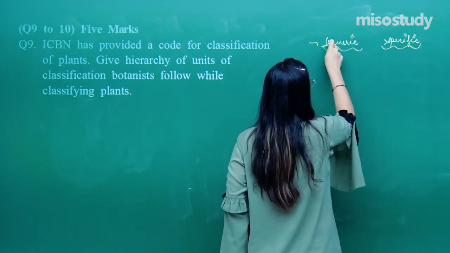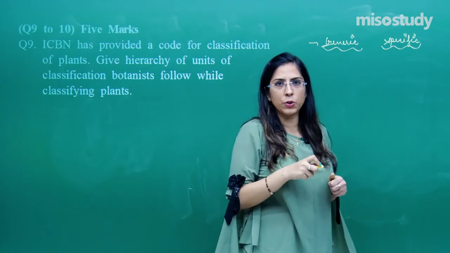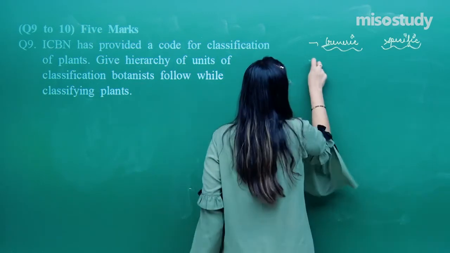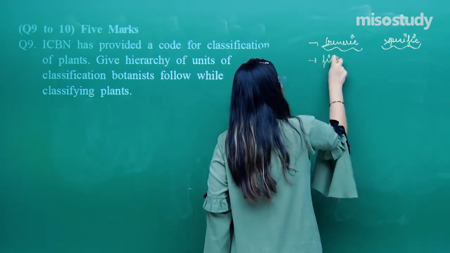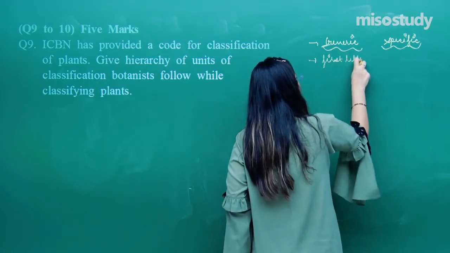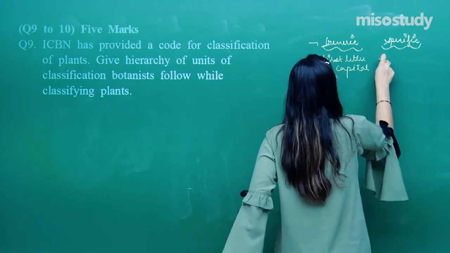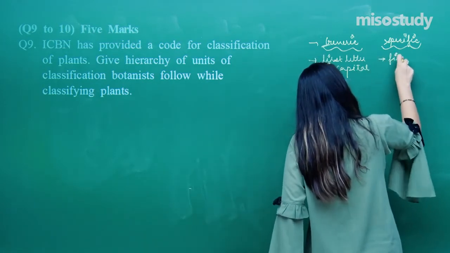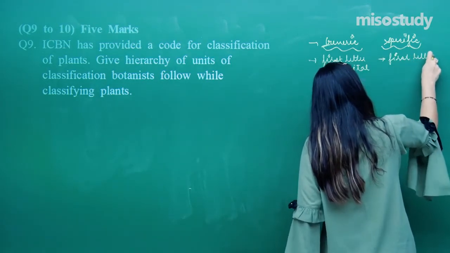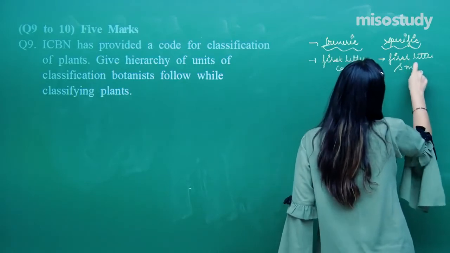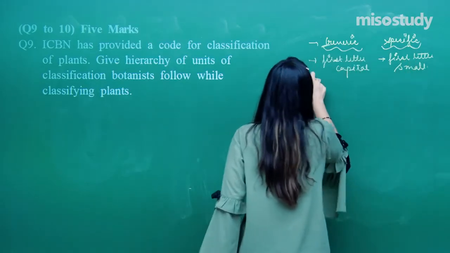The first letter of the generic name should be capital. In the specific name, the first letter should be small, right?